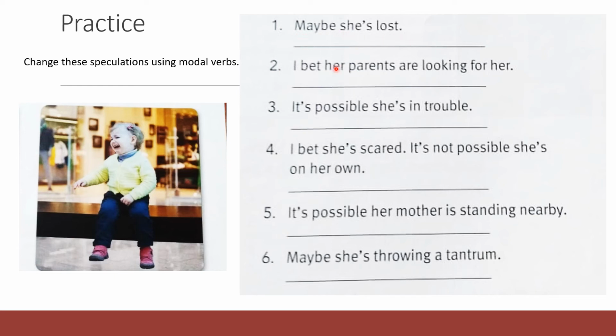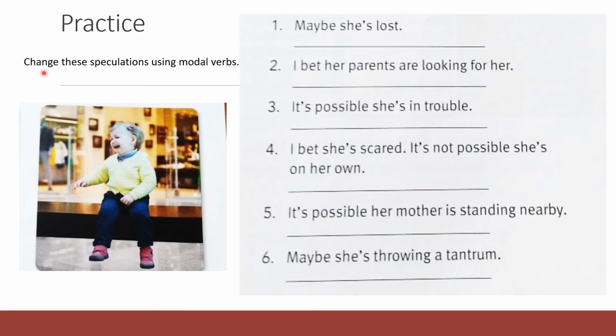Maybe she's lost. 2. I bet her parents are looking for her. 3. It's possible she's in trouble. 4. I bet she's scared. It's not possible she's on her own. 5. It's possible her mother is standing nearby. And 6. Maybe she's throwing a tantrum.